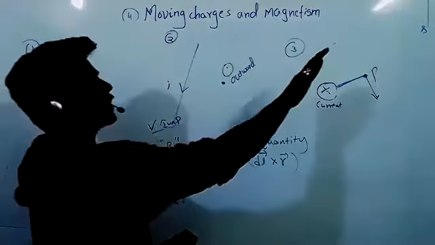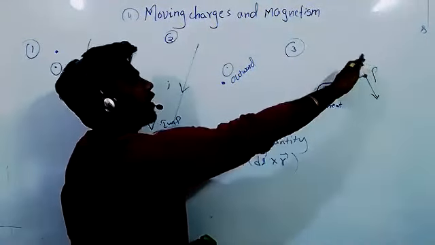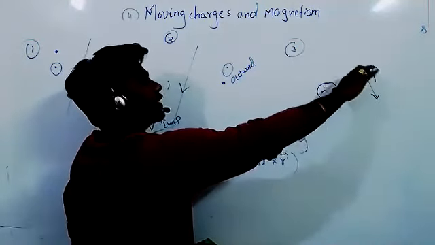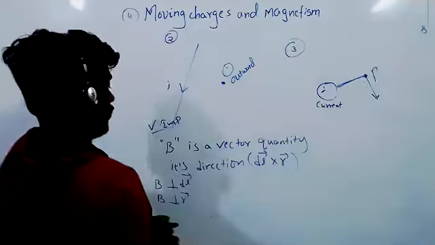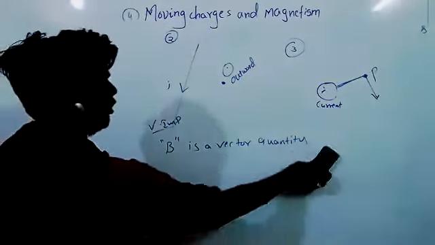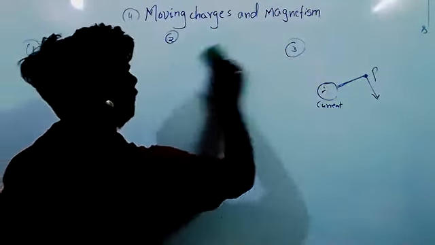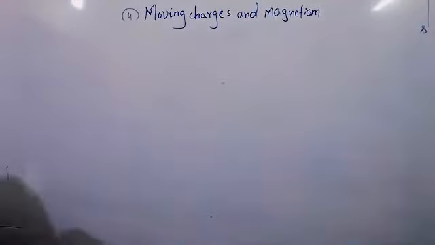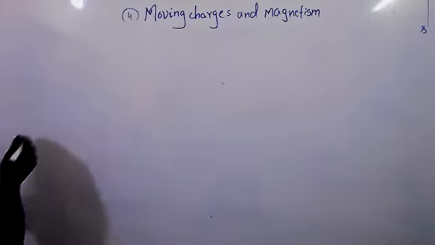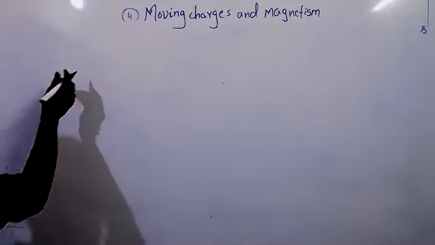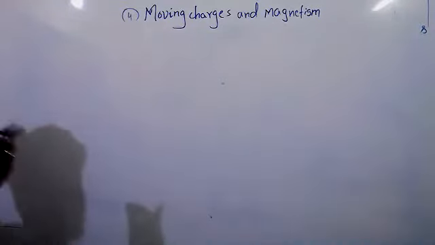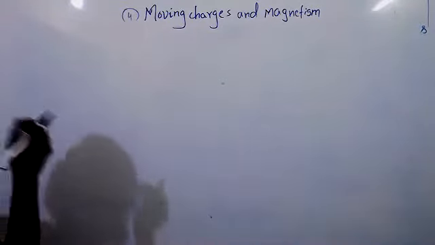So remember, B at a point means we have to give it at that instant. Using the Biot-Savart law, we can find the magnetic field due to a small element only.